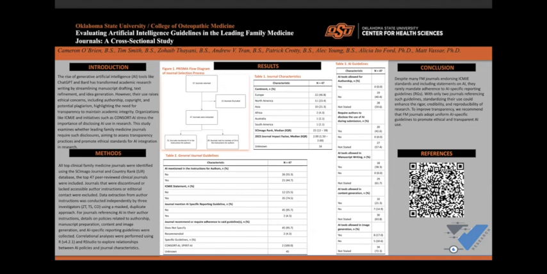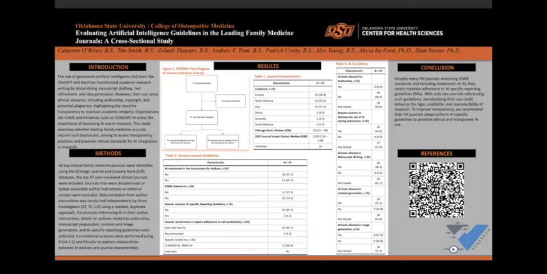However, their use raises ethical concerns, including authorship, copyright, and potential plagiarism, highlighting the need for transparency to maintain academic integrity. Organizations such as ICMJE and initiatives such as CONSORT-AI stress the importance of disclosing AI use in research. This study examines whether leading family medicine journals require such disclosures, aiming to assess transparency practices and promote ethical standards for AI integration in research.